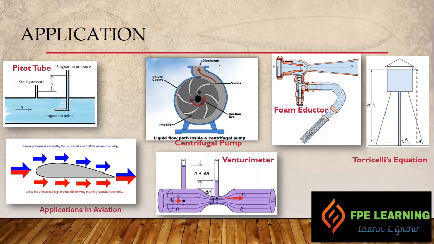The first one we have is the pitot tube, right? The pitot tube is used to measure the velocity of the flow in a pipe. They just use Bernoulli's equation between these 2 points, and they find the velocities, and based on that they do some calculation from Bernoulli's equation. The next one we have